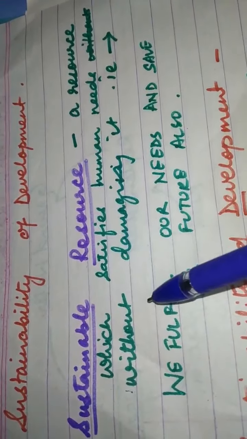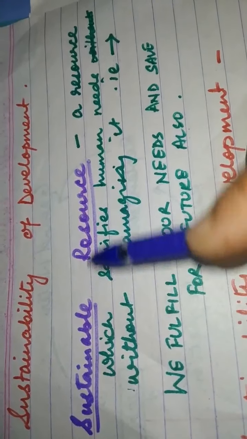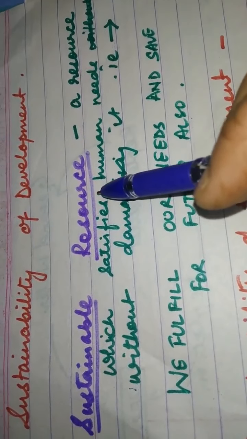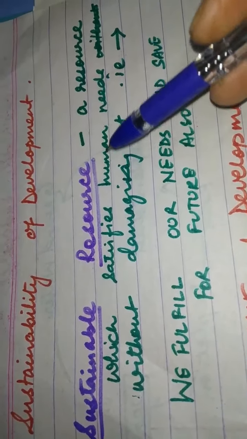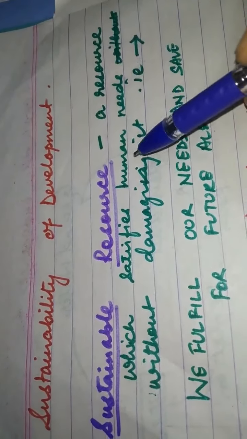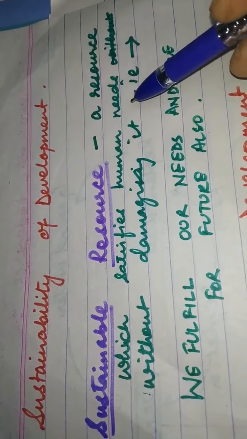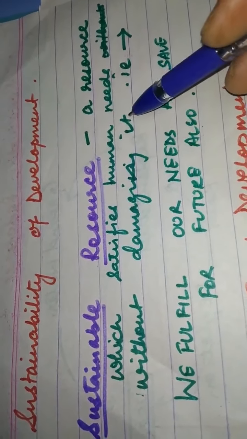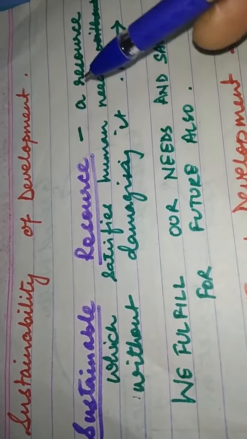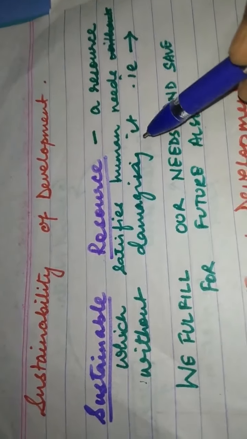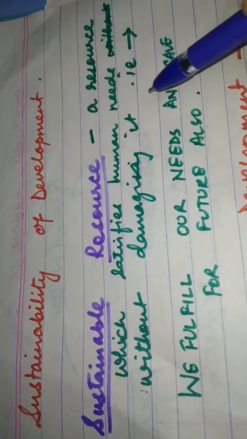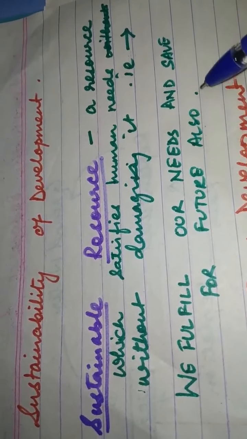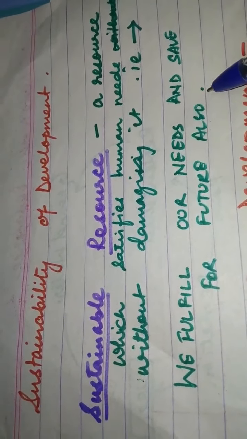Now we have done what is a sustainable resource in geography. Remember the first chapter? So what is a sustainable resource? A sustainable resource is such a resource which satisfies the human need, and we should use it in such a way that it is not damaged also. So a resource that will satisfy human needs and it should not get damaged also. That means we fulfill our needs and we save it for future also. So that is a sustainable resource.